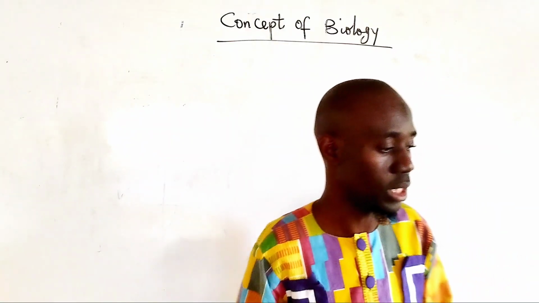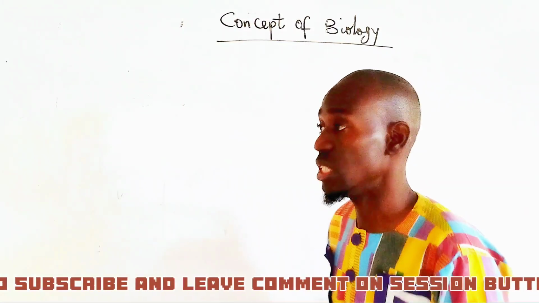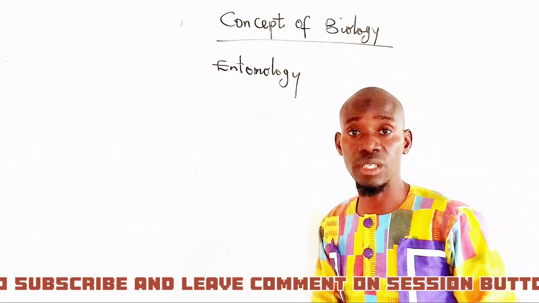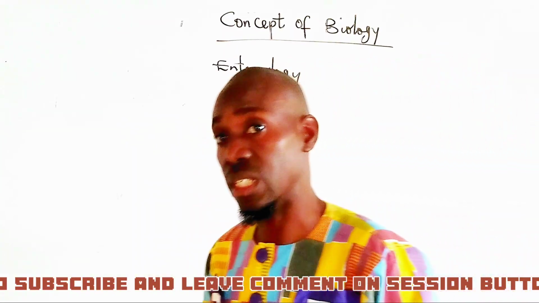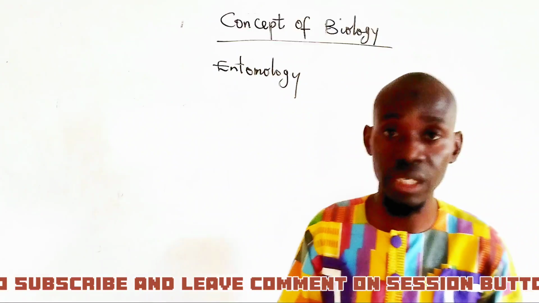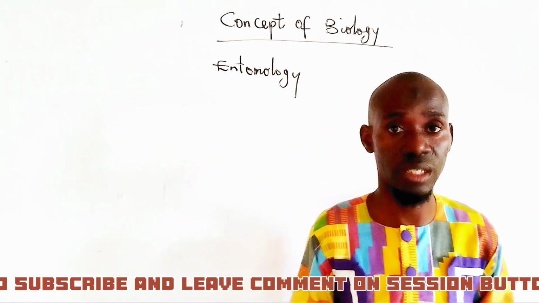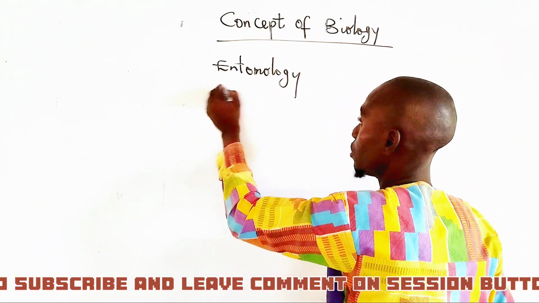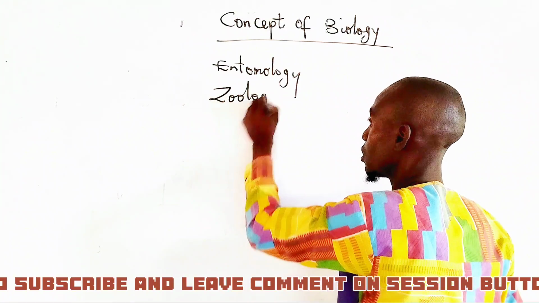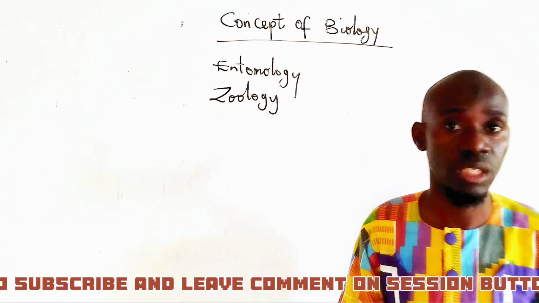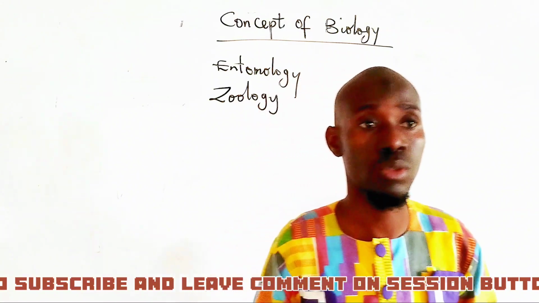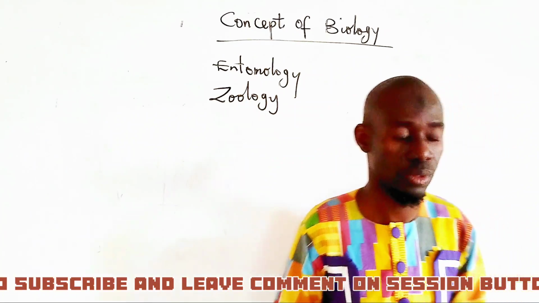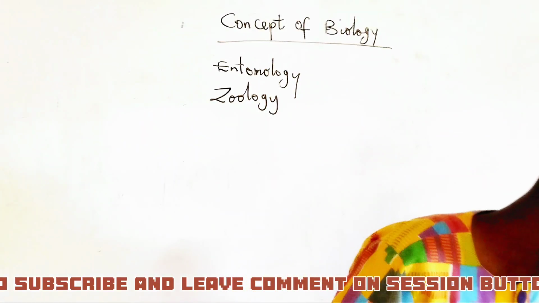One of them is entomology. Entomology is the study of insects. And those studying insects, their behavior, their habitat, how they mate, and everything about insects are called entomologists. So we also have another branch called zoology. Zoology is a branch of biology which deals with animals. Zoology is the study of animals, their behavior, and how they reproduce.